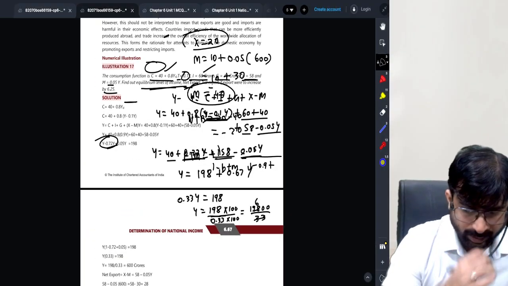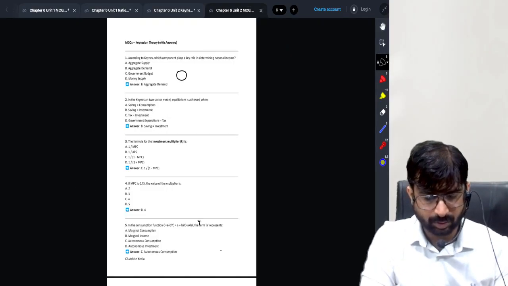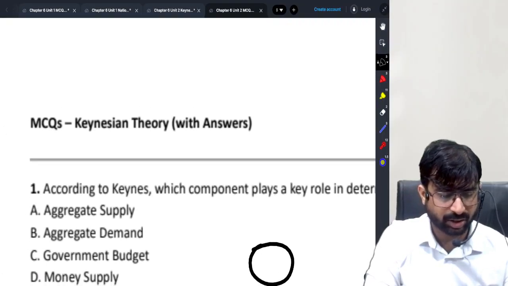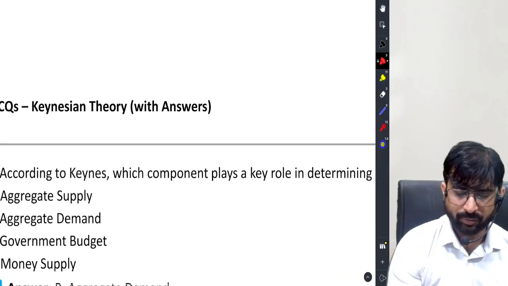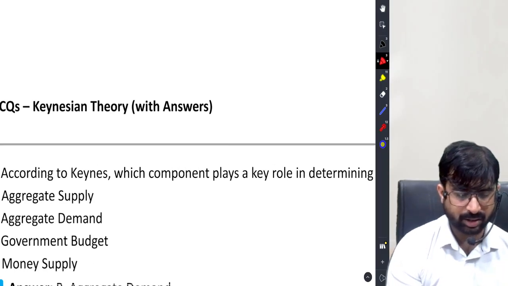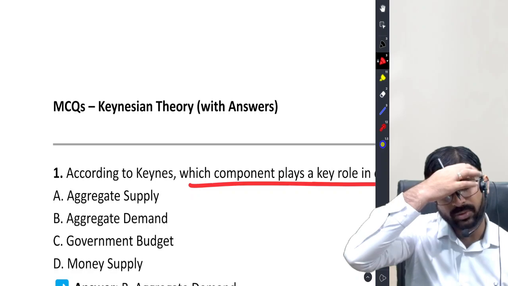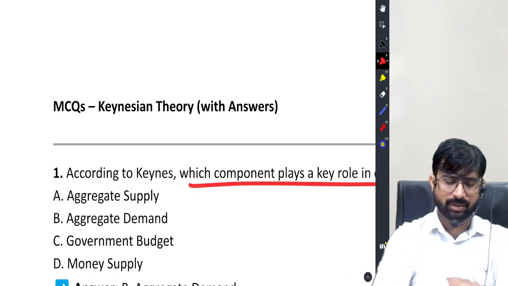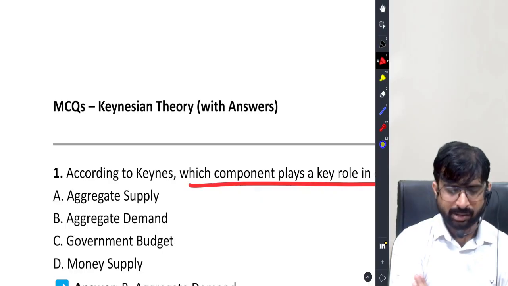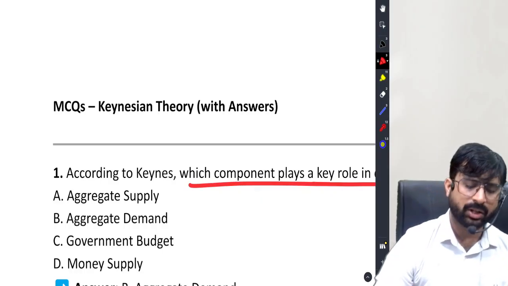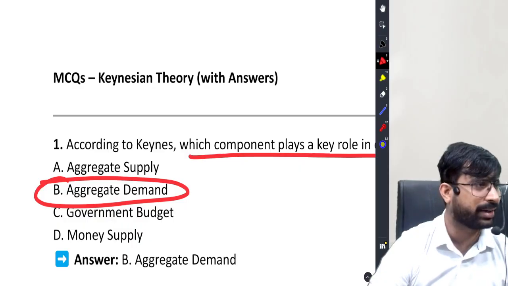Some MCQs class we should be practicing from this area as well to have a complete good discussion. According to Keynes, which component plays a key role in determining national income? Aggregate supply, aggregate demand, government budget, money supply? So obviously students, as per Keynes, aggregate demand is the key answer.